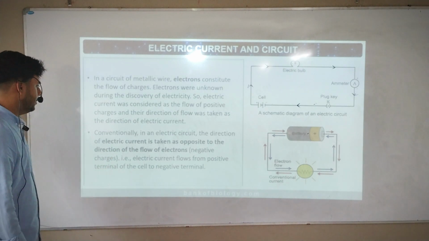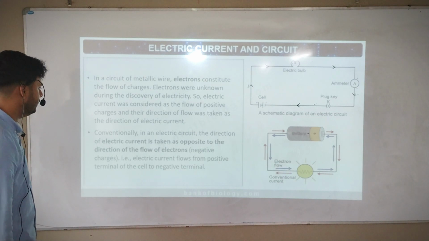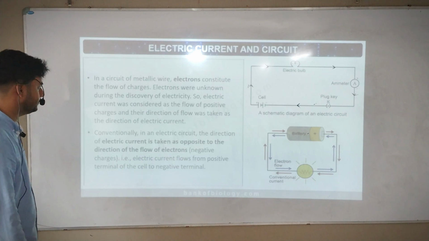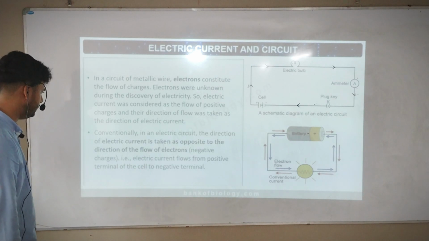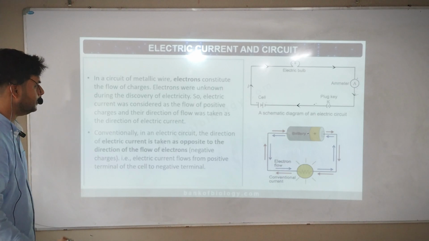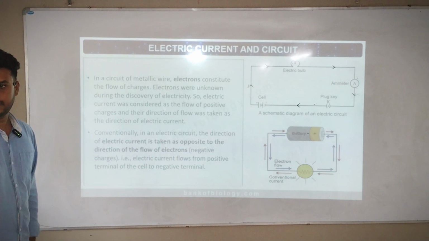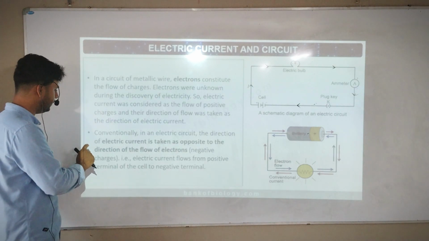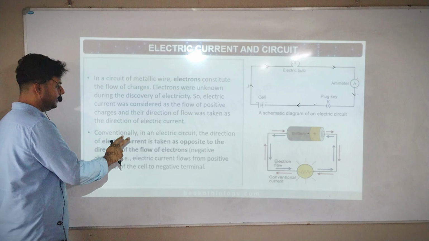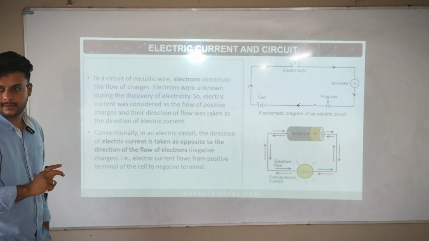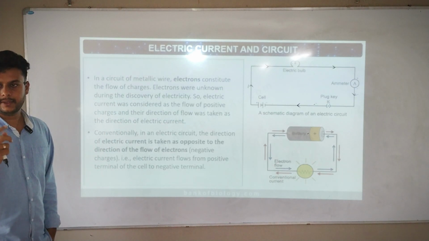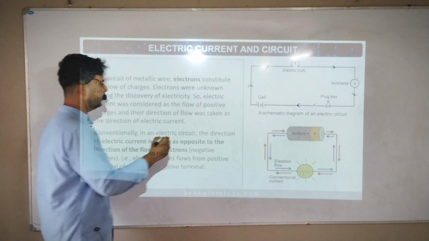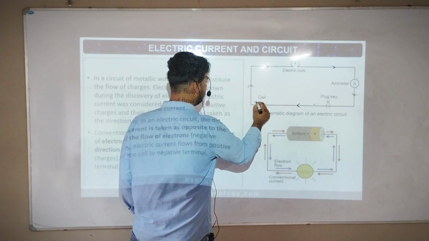Conventionally, in an electric circuit, the direction of electric current is taken as opposite to the direction of the flow of electrons, negative charges. Now see, this is the most important thing. These are the things that will make you good in the electricity chapter. Conventionally, in an electric circuit, now you guys tell me where the current will flow. How to identify where current will flow? Here is the positive terminal. Here is the negative terminal.